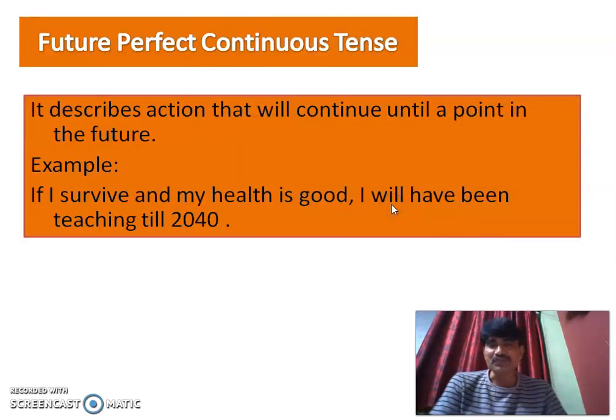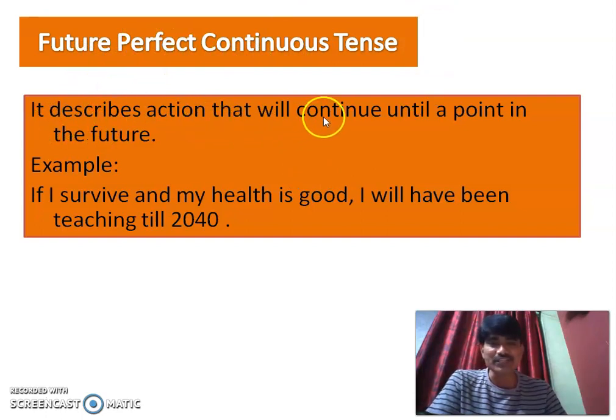Now the future perfect continuous tense. So again, see, we hardly use this particular future perfect continuous tense. Actually, there is no need to understand and listen to this, because most of the time we don't use it. But in order to have the completion of this particular video, let us discuss what it describes.